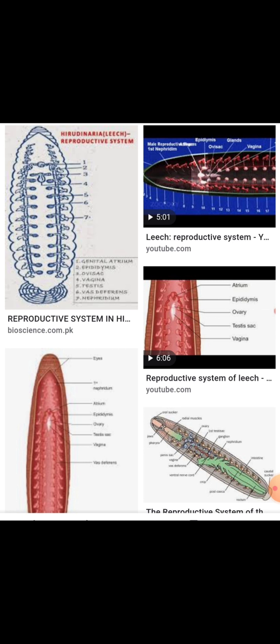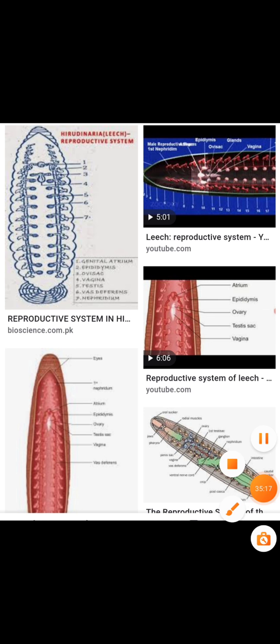Thus the penis of one leech enters the female genital pore of the other, and there is mutual exchange of seminal fluid containing spermatophores. Then the spermatophore enters the vagina of both leeches. This process continues for an hour, after which they separate.